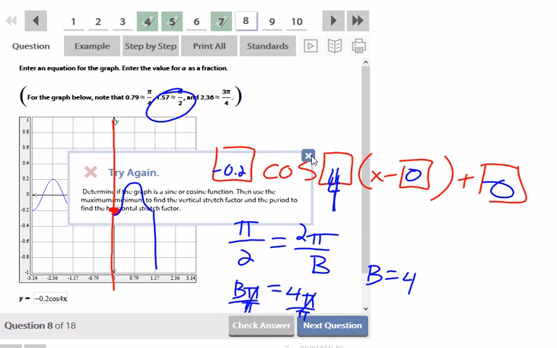Negative 0.2. This is cosine. The period is pi over 2, and that equals 2 pi over B. Yeah, this should be equals cosine of 4x.